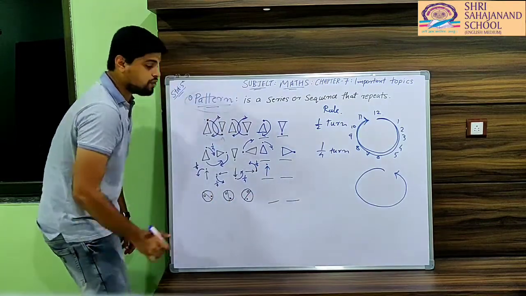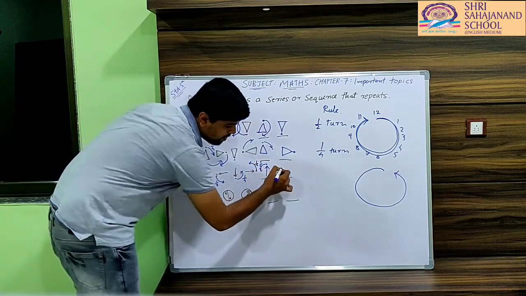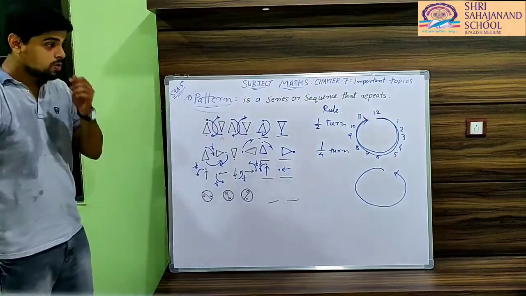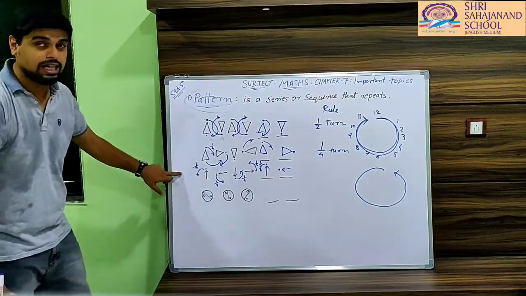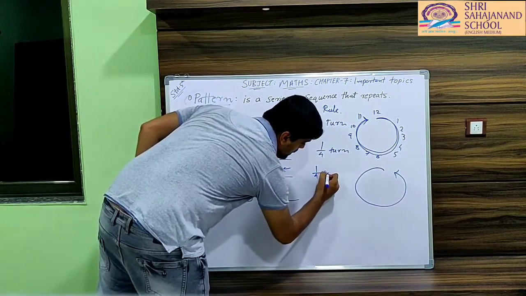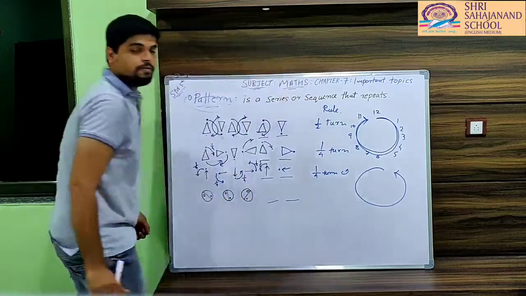And what will be the next figure? Again a 1/4 rotation of this. So our last figure will be like this. So what will be the rule for this pattern? A 1/4 turn, but in the anti-clockwise direction.